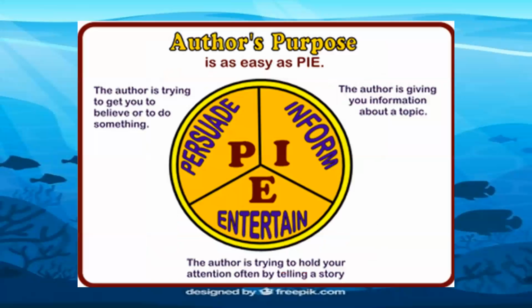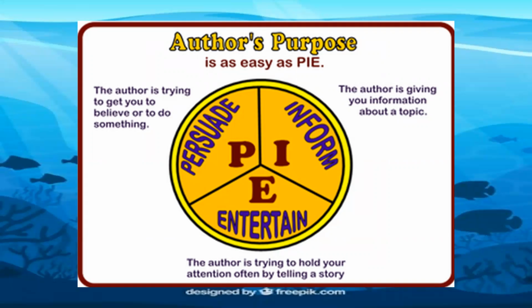Okay, let's continue. Author's purpose is easy as pie. If we combine the first letters of the three author's purposes, persuade, inform, and entertain, we create a word that is PIE. And it's easy to remember that.